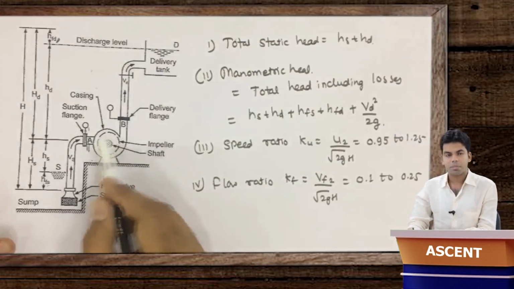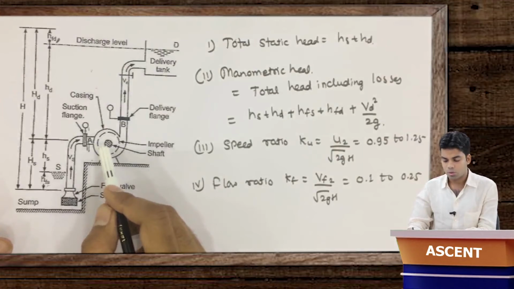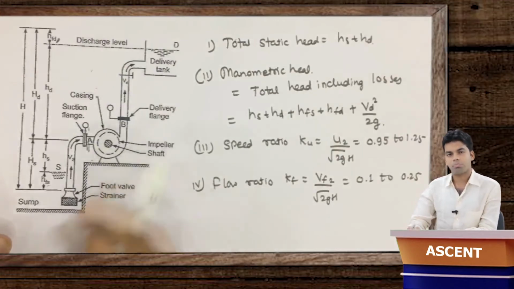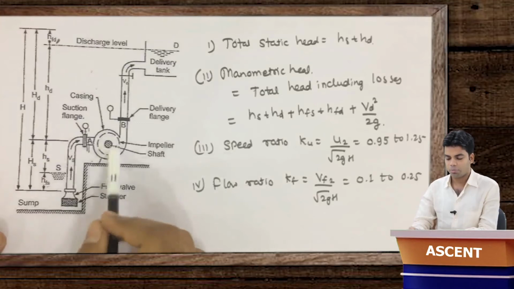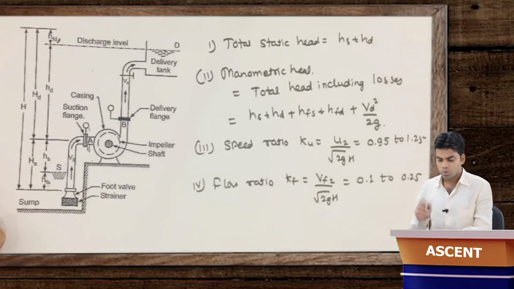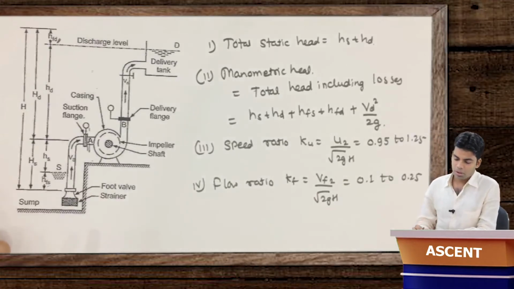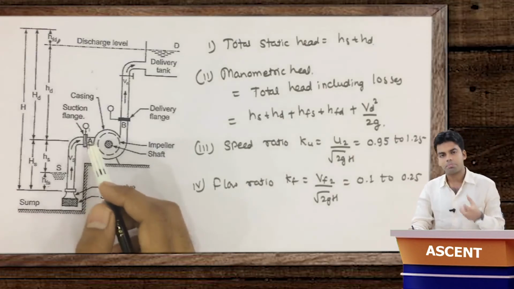Because impeller speed is very high, the pressure here is very low, and there are huge chances that the pressure will be below the vapor pressure of water, and it will form cavitation, it will form bubbles. And when the pressure goes above the vapor pressure, obviously those bubbles will burst, and it will harm the pipes or the impeller blades. Getting this or not?